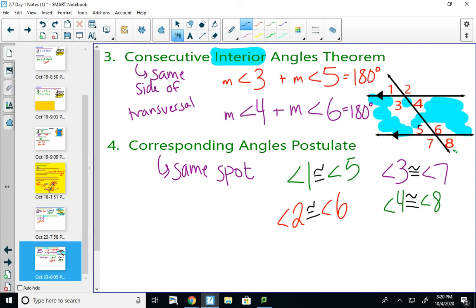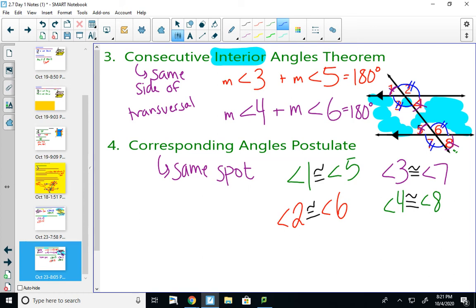So if you have just one angle measure and you're told that you have parallel lines and a transversal, you can figure out all of the other angles, because our corresponding angles are the same, our vertical angles are the same, and then we can use consecutive interior angles to figure out one missing angle by subtracting from 180, and then we can put on our vertical angles and our corresponding angles.